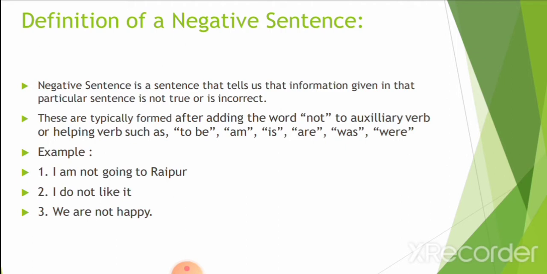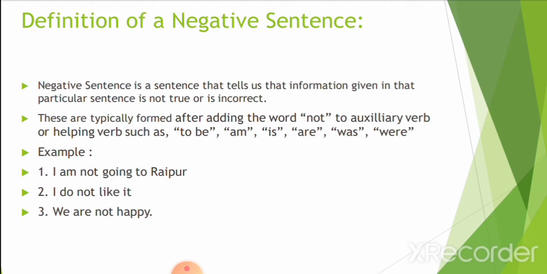Negative sentences are typically formed by adding the word not to auxiliary verbs or helping verbs, such as to be: am, is, are, was, were. Now let's see the examples.